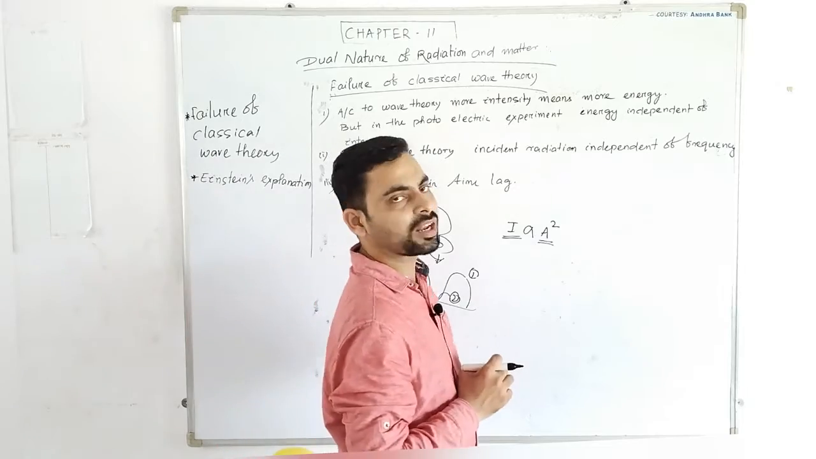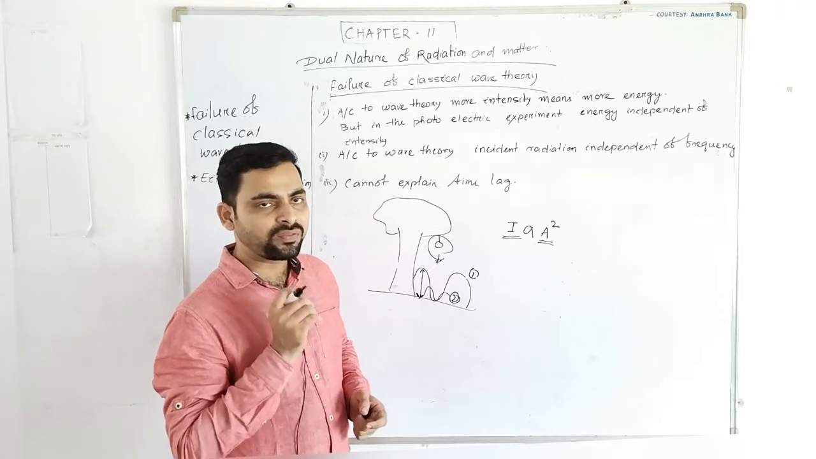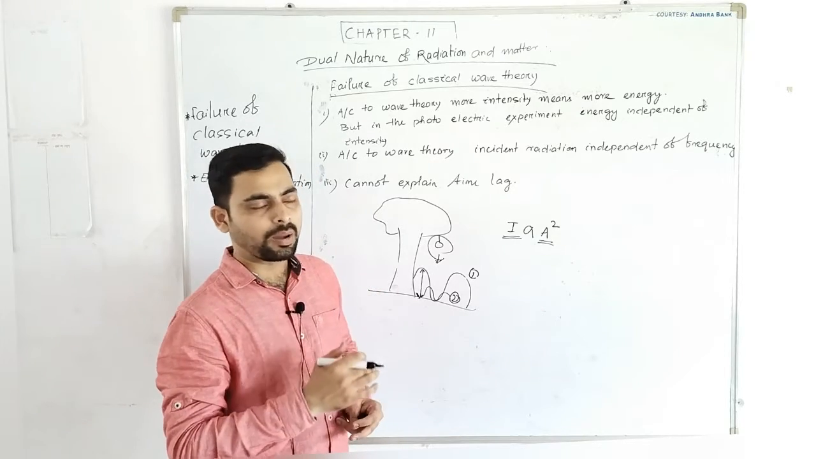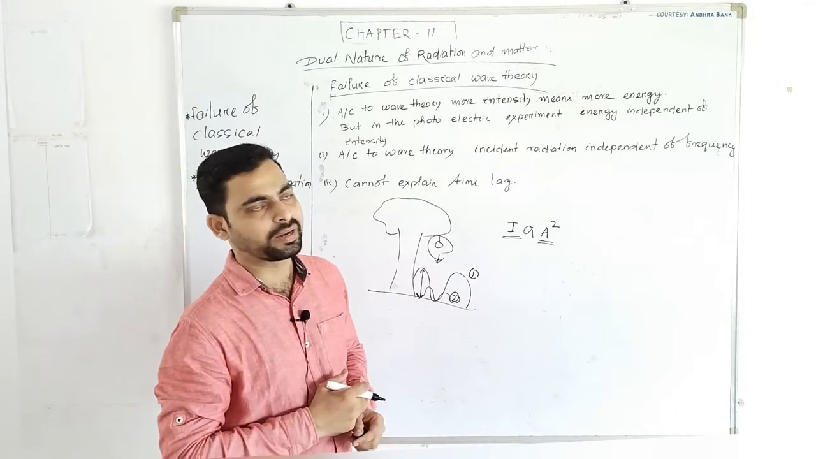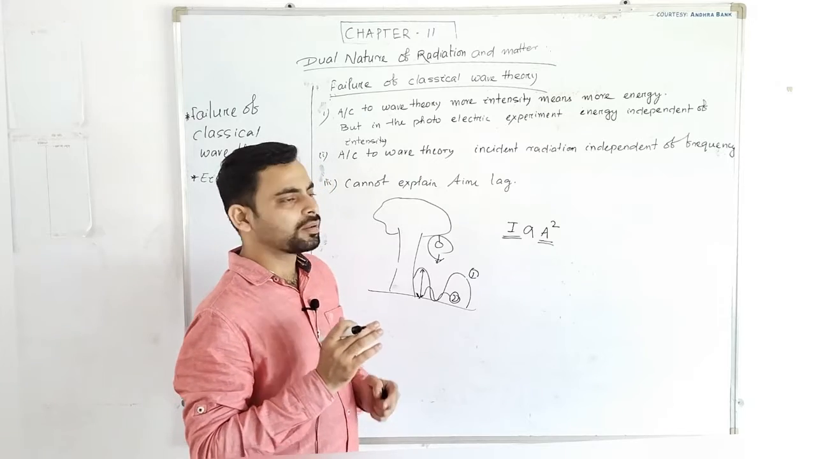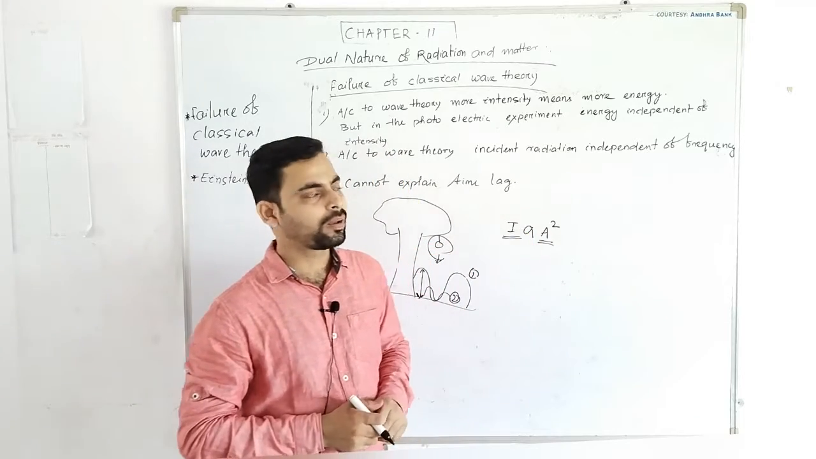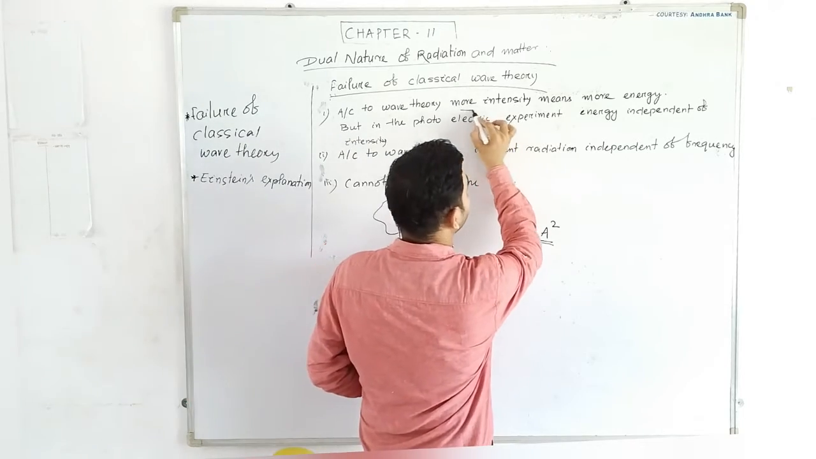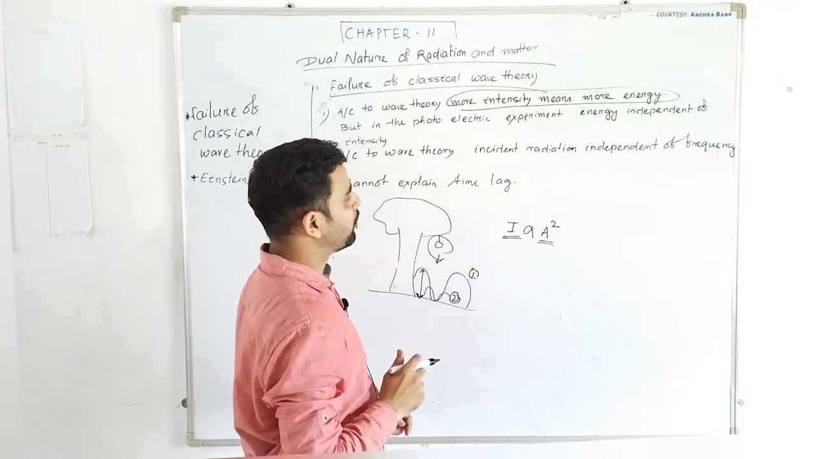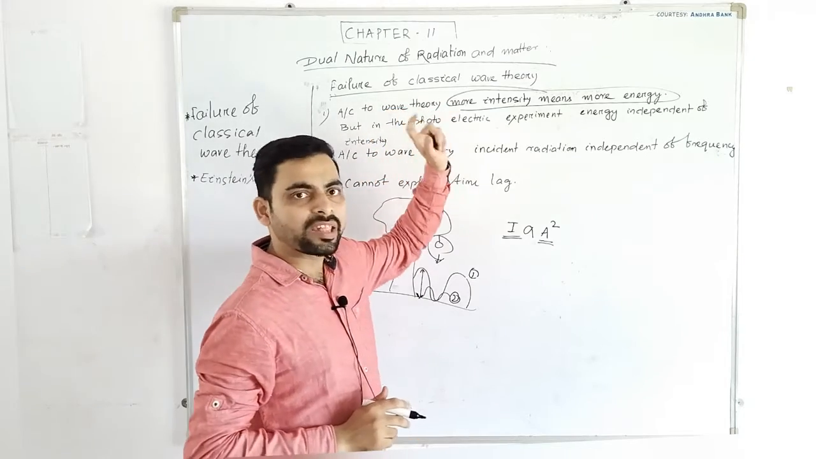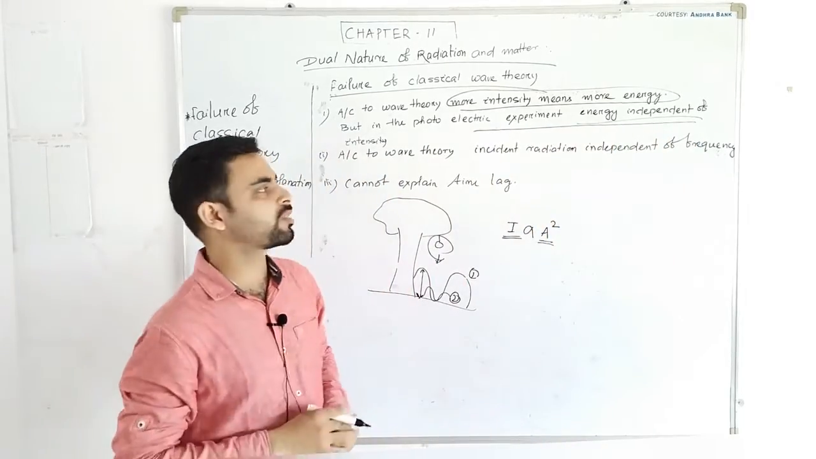But in the photoelectric effect, we have seen that however much the intensity may be, if the frequency is not up to the mark, then the electron may not emit from the metal plate. So according to the photoelectric effect, intensity is independent of energy, but according to classical theory, intensity depends on energy. So classical wave theory failed to explain how intensity is independent of energy. It failed to explain this.